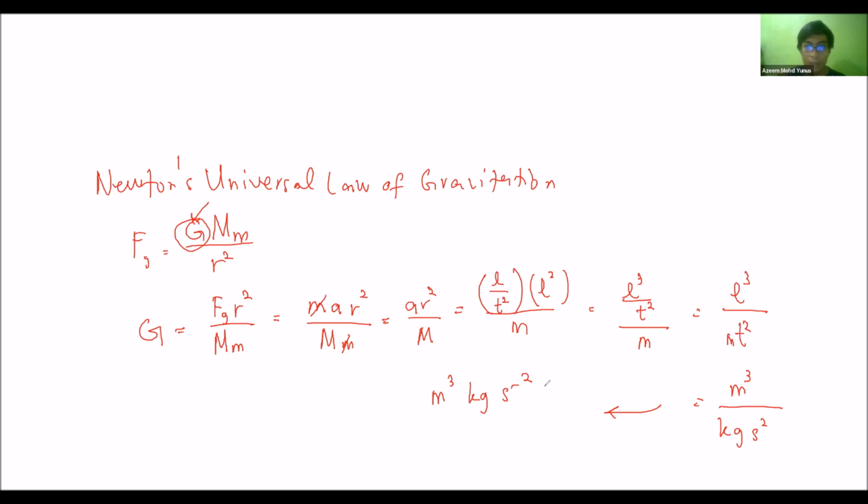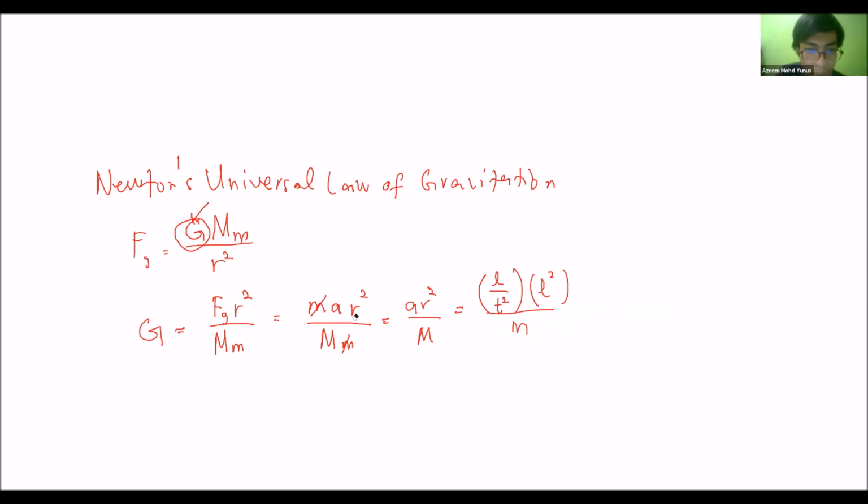Let's see, this is a little bit weird. Let's erase it first. It should have m square, not m cube. So we might be wrong somewhere. Let's back up. Yeah, I think it's correct. That's correct. So l cube over t square over m, so l cube over m t square. So m cube kilogram s square, or m cube kilogram negative 1 s negative 2.